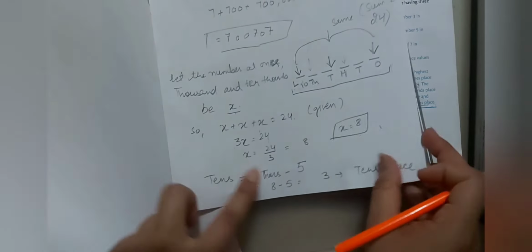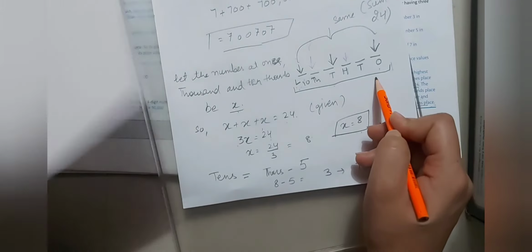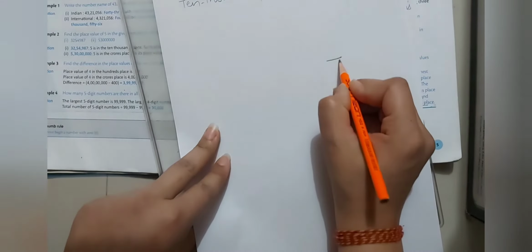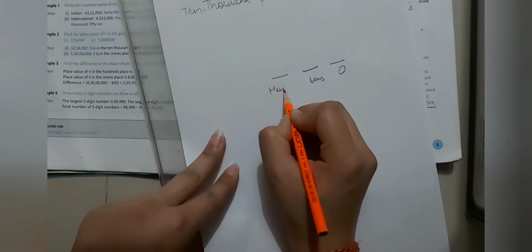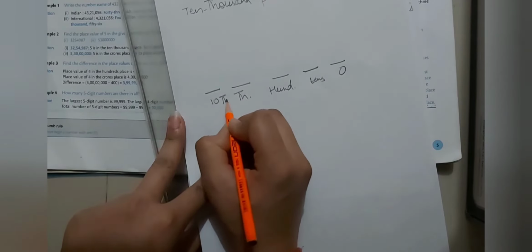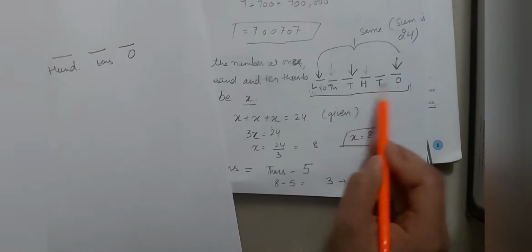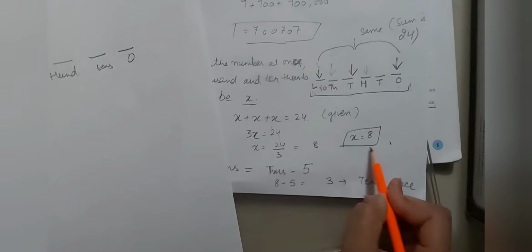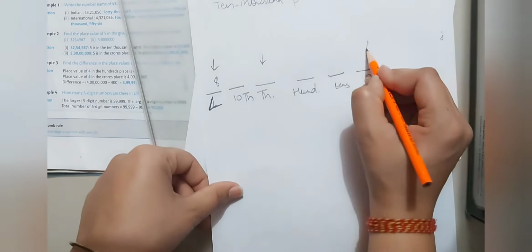So what are they? They are 8 at lakh, thousand and ones place. Let me make it clean. We are having a number: ones, tens, 100, 1000, 10,000 and then lakh. Now from the beginning, let me make the number. What did they say? The lakh, thousand and the ones place are similar. So what is the value of ones place? That is 8. Let us fill 8 here, here and here.